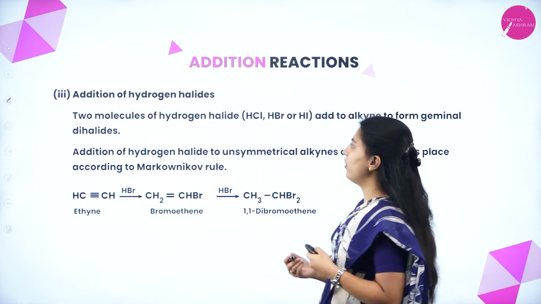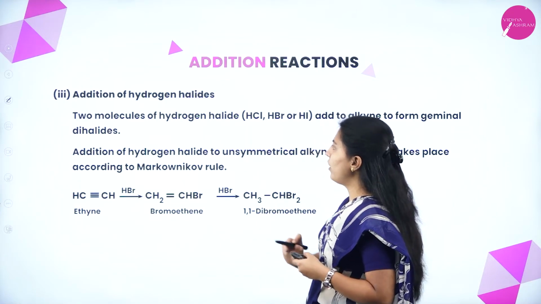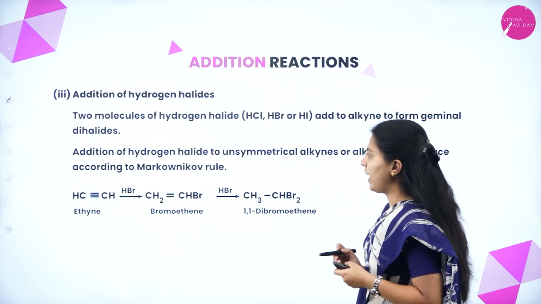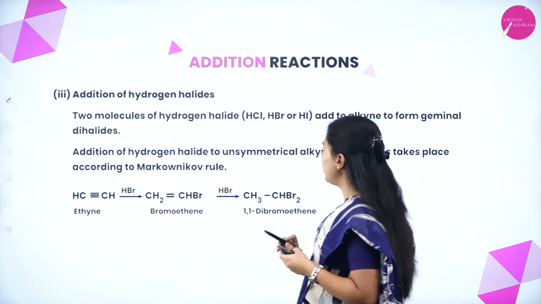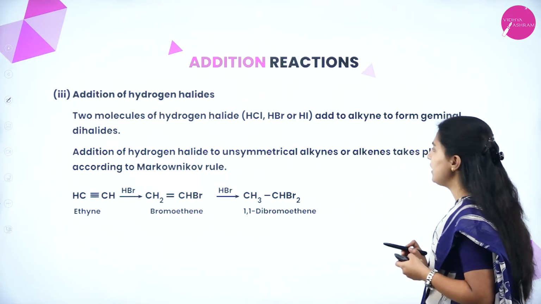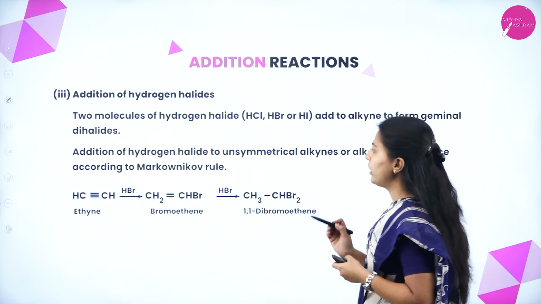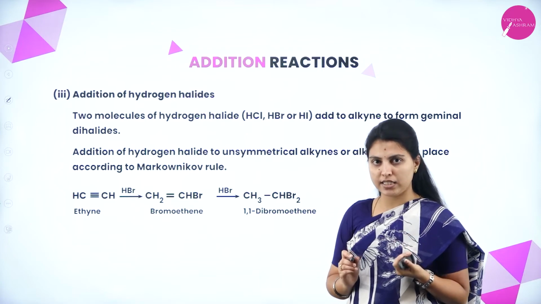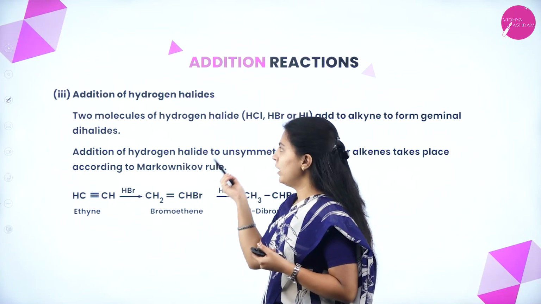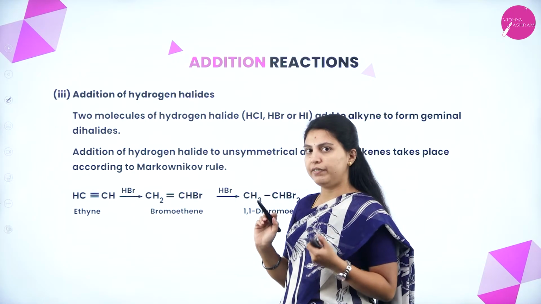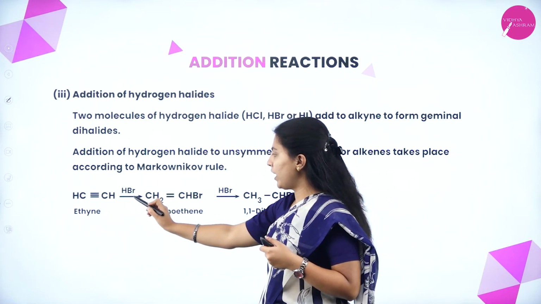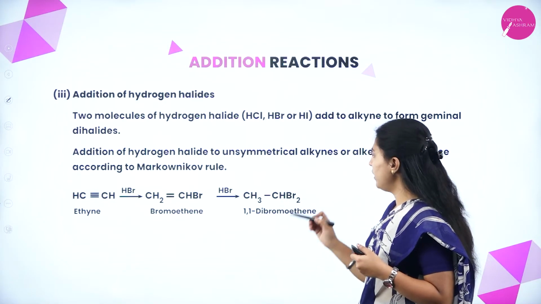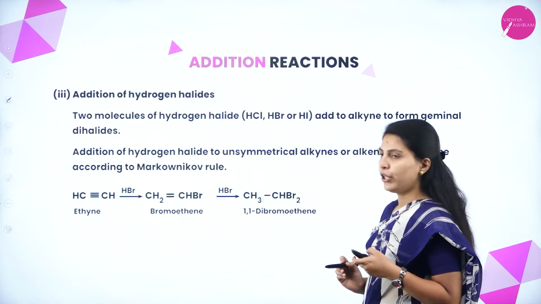Next one, addition of hydrogen halides. Two molecules of hydrogen halide add to alkynes to form geminal dihalides. Addition of hydrogen halide to unsymmetrical alkynes or alkenes takes place according to Markovnikov's rule. About Markovnikov's rule we have discussed in the last session. According to that rule, this addition of hydrogen halide will take place. Ethyne with hydrogen halide forms bromoethene, and with hydrogen halide again, dibromoethane will be formed.